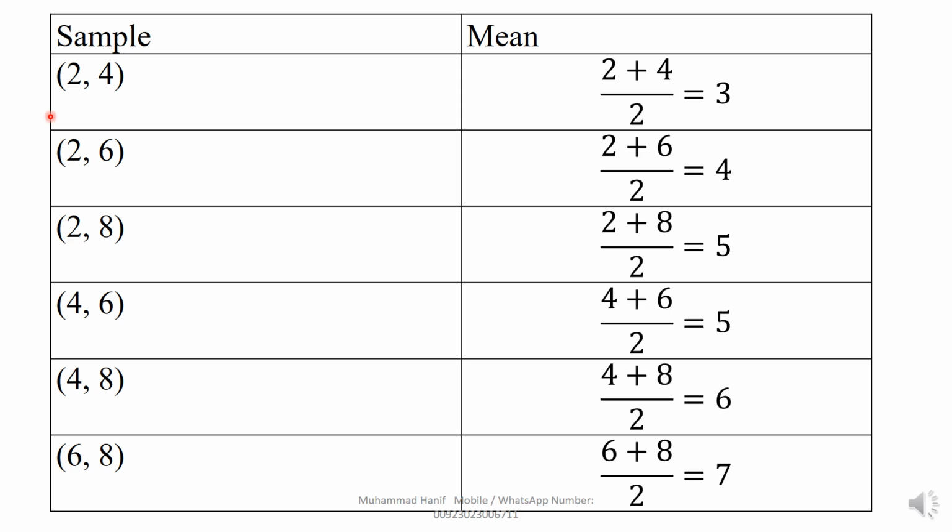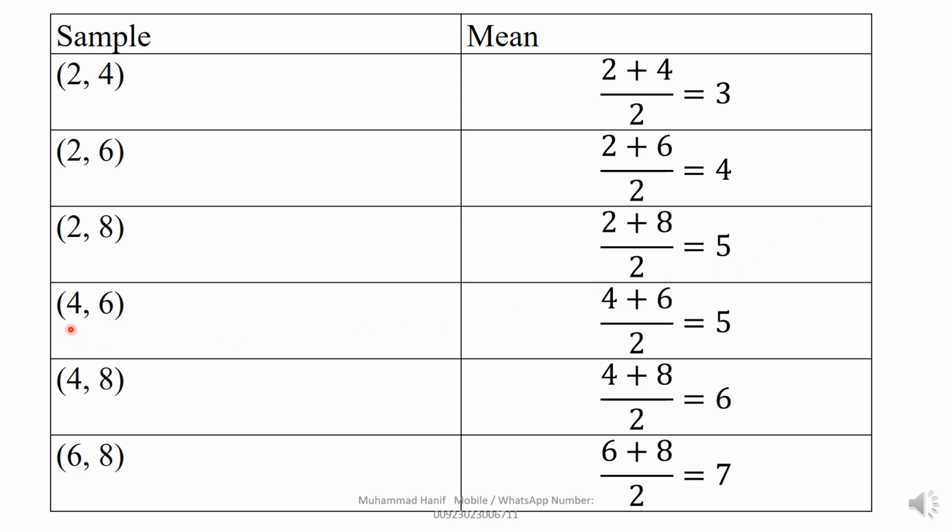Sample 2 comma 4. Now we get the mean: 2 plus 4 divided by 2, we get 3. Second, 2 comma 6: 2 plus 6 divided by 2, we get 4. And 2 plus 8 divided by 2, we get 5.